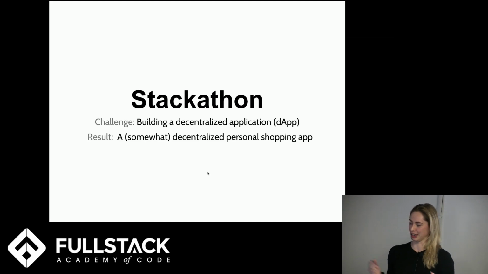What I ended up with was a somewhat decentralized personal shopping app. I say somewhat because I'm still storing user data in my database, so it's not truly available to everyone on the network, but all of the transaction history will be stored on the Ethereum blockchain.